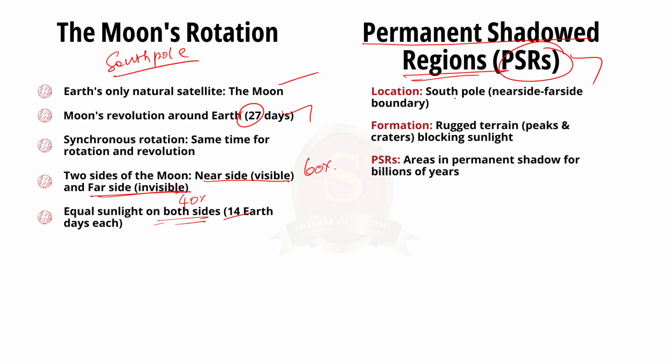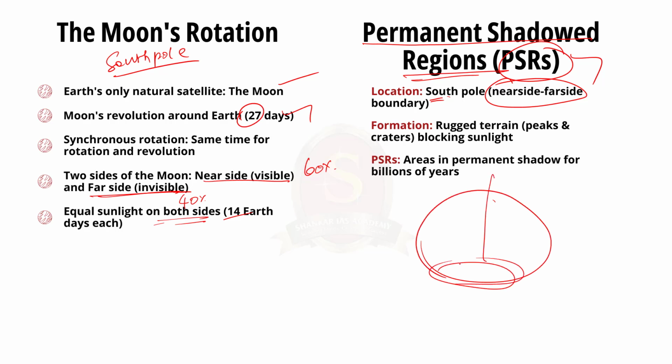See, the moon's south pole is located near the boundary between the near side and the far side. It is characterized by rugged terrain with high peaks and deep craters. So even if sunlight falls on the region, the crater walls block sunlight from reaching the bottom. This creates areas that are in permanent shadow. These areas are known as permanently shadowed regions. So these PSRs are found in the depths of craters and depressions.